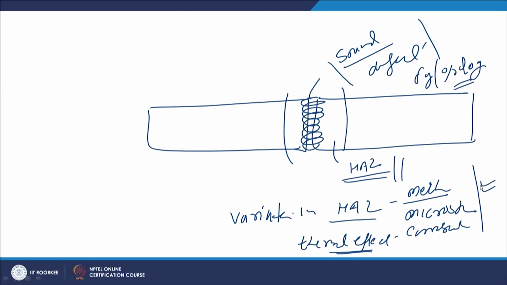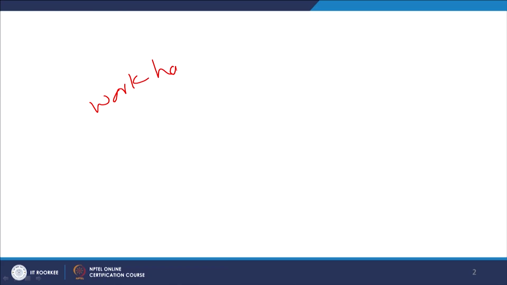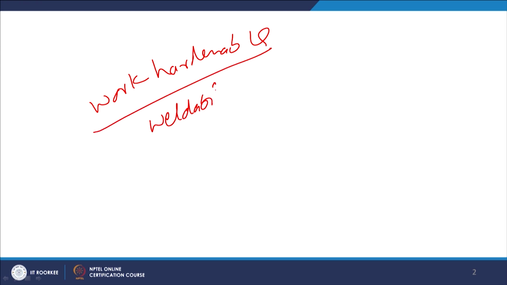Now, we will be going through one particular kind of metal system, which is the work hardenable metal system and the weldability associated with this kind of metal system.